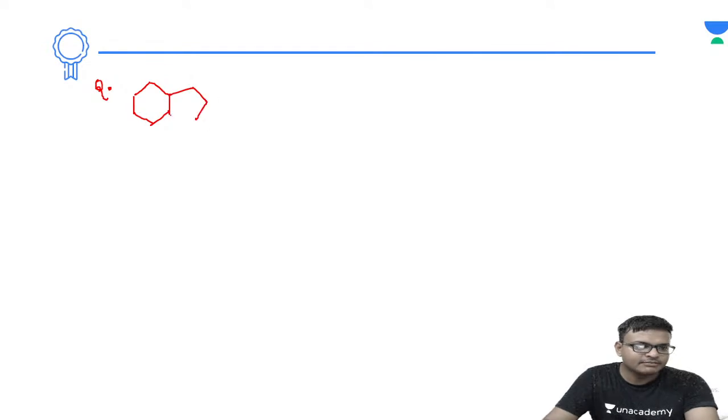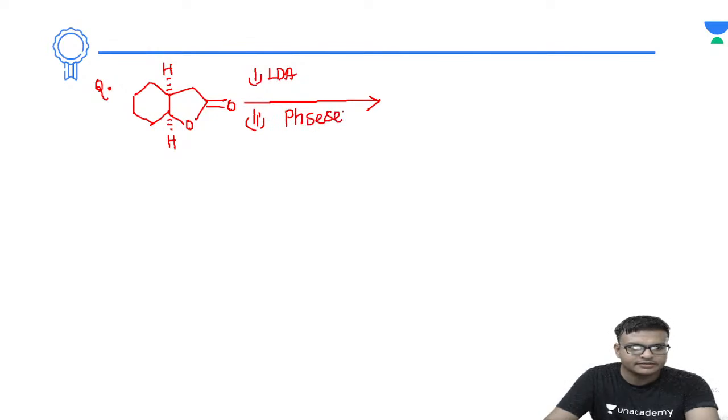So this one is an example of a cis fused ring having a lactone, the cis fusion of the 6 membered ring and the 5 membered ring, in which the stereochemistry of the hydrogens is below. Now the first step is LDA. The second step is PhSeCl, then PhSeCl again. Now the third reagent is LDA. Now the fourth one is methyl iodide.